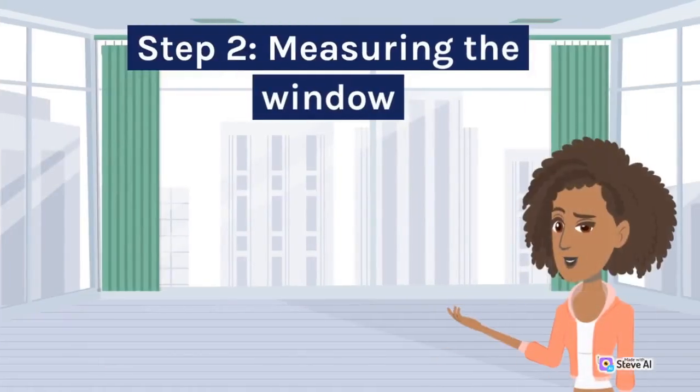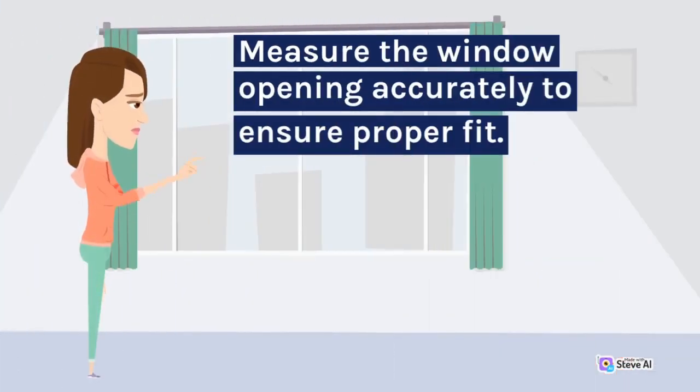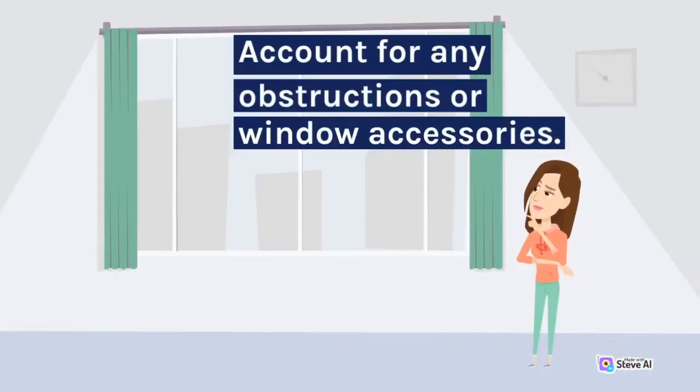Step 2, measuring the window. Measure the window opening accurately to ensure proper fit. Account for any obstructions or window accessories.